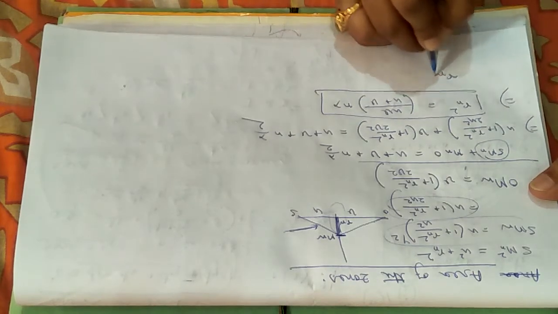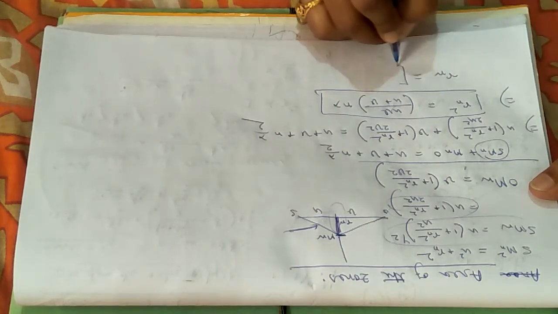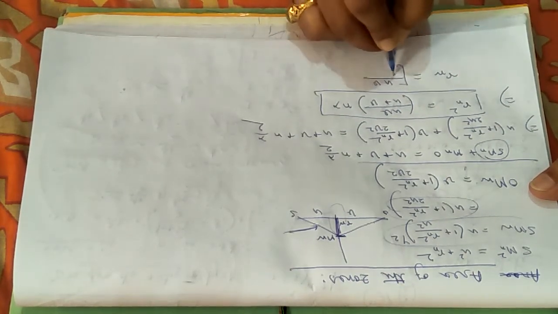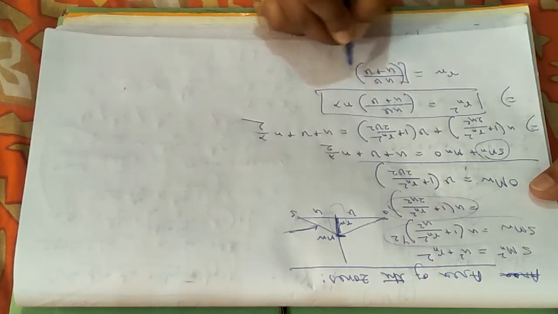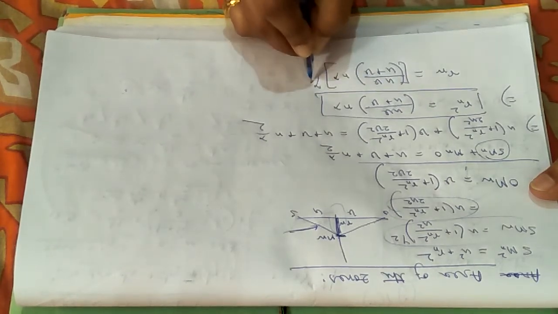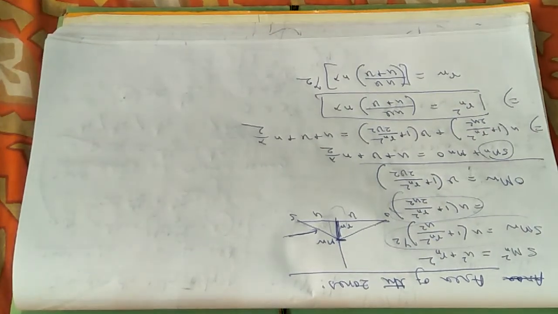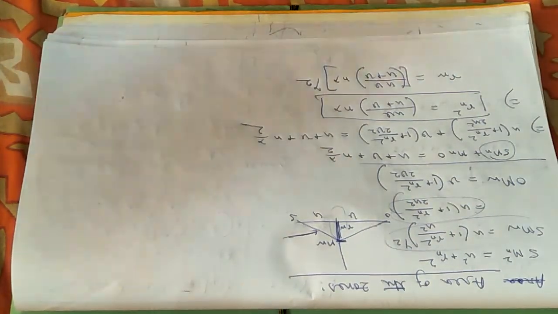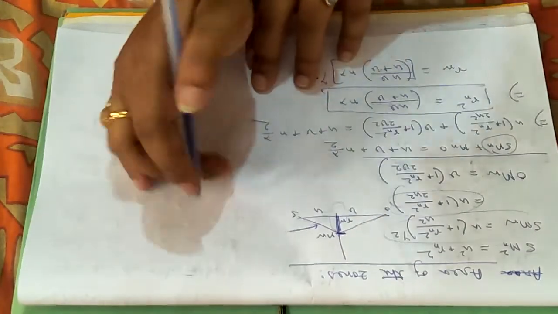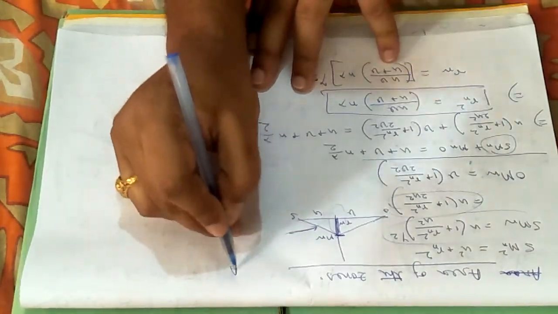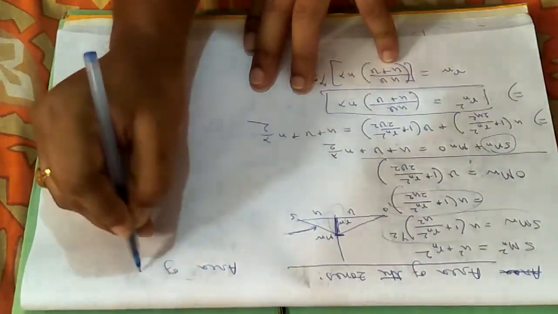So I can write Rn, radius of nth half period zone, to be uv divided by u plus v into n lambda, whole to the power half. Then how can you calculate the area of the zone? Radius is already calculated. Area of nth zone.